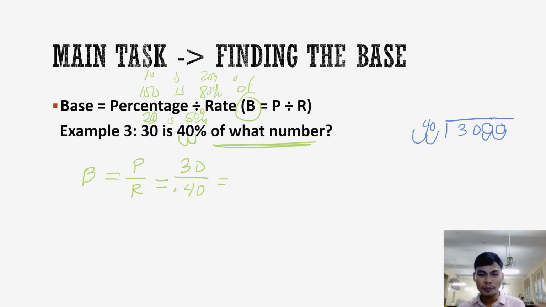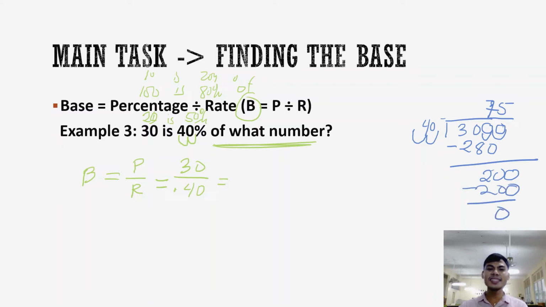Here, what is the closest number? 6 times 4 is 24. Hmm, not quite. 7 times 4 is 28. Because if we use 8, 8 times 4 is 32, too much. So, 7 times 4 is 28 or 280. So, 300 minus 280 is 20. There's still a 0, so bring down 0. Then, 200 divided by 40 is 5, sir. 5 times 0 is 0, then 20. And that's it. Your answer is 75.